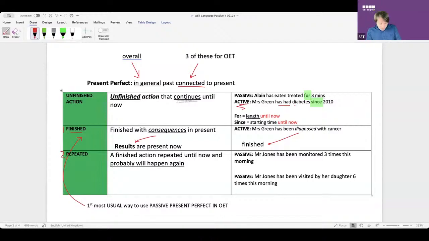All right. So I'll take some questions now. Any questions you want, we can discuss. Then we're going to do some exercises looking at real letters. But does anyone have any questions for me? Put your hand up, put your microphone on, type in the chat. Does this make sense? Remember, I'm not saying this is all meanings. This is not all meanings. It's just what you need for OET. In my opinion, you need these 3 for the writing.